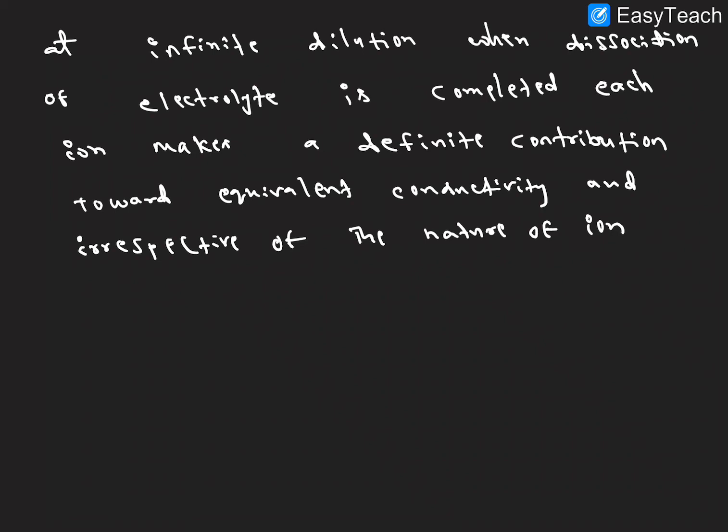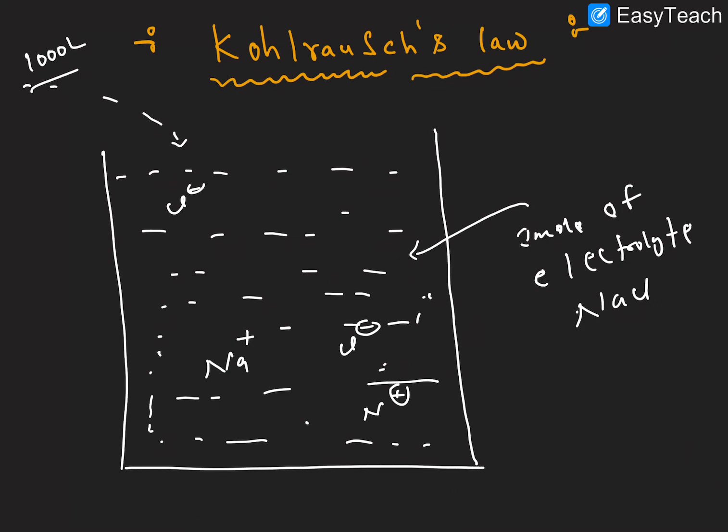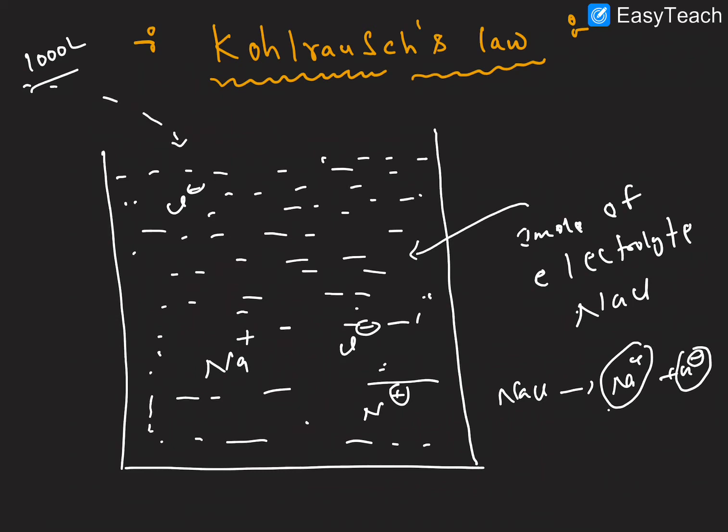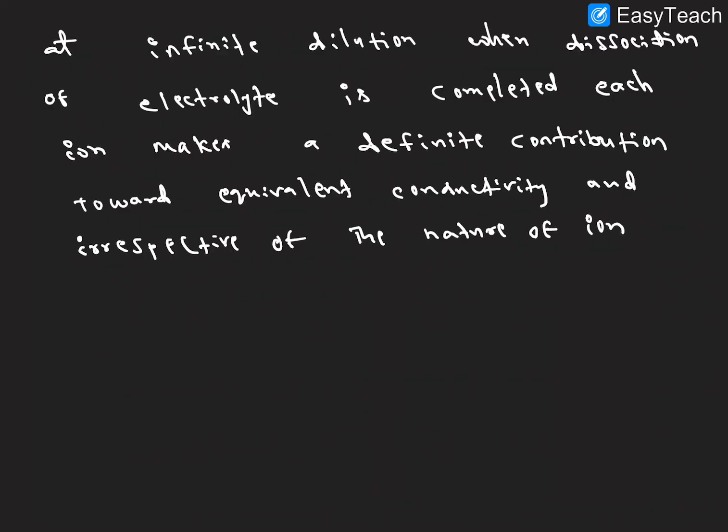At infinite dilution, the solvent molecules are more compared to solute particles. So at infinite dilution, NaCl completely dissociates into Na plus ion and Cl minus ion. Each ion makes some conductance, that is equivalent conductance, which is directly proportional to total conductance.